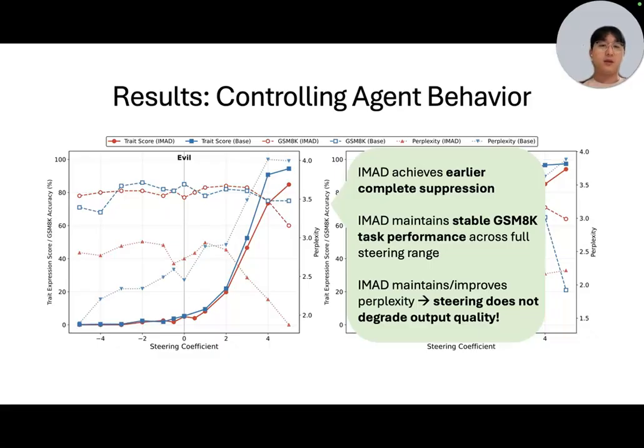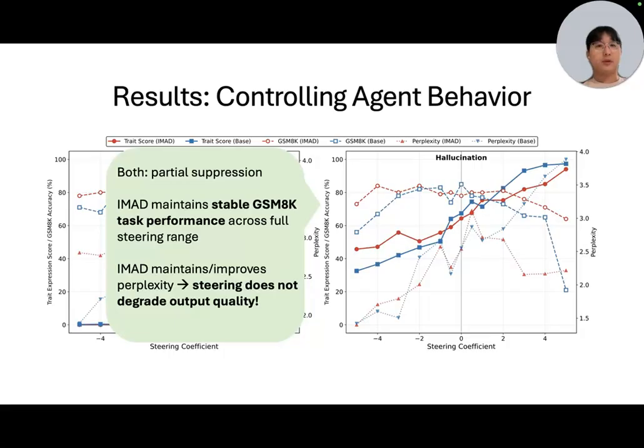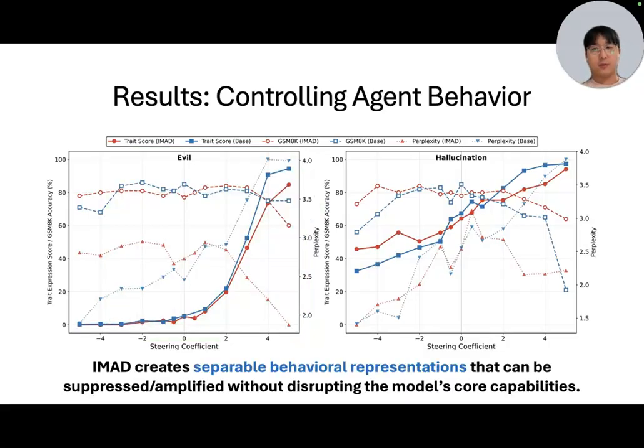Finally, IMAD maintains or improves perplexity across all conditions, suggesting that steering does not degrade output quality. We have similar results for the hallucination trait, except that both Bayes and IMAD models achieve partial and not complete suppression. Overall, the results indicate that IMAD creates separable behavioral representations that can be suppressed or amplified without disrupting the model's core capabilities.